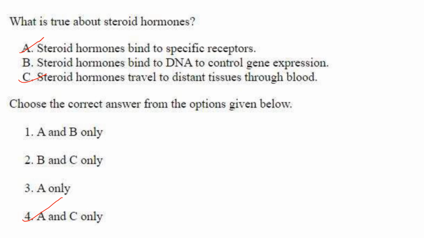Then the receptor hormone complex translocates to the nucleus and binds to specific DNA sequences called hormone response elements, thereby regulating gene expression. So it doesn't directly bind to DNA; it is the receptor hormone complex that binds to hormone response elements present in the DNA. So statement B is not correct. Steroid hormones travel to distant tissues through blood. That is also correct. So the correct statements are A and C only. Answer is option 4.